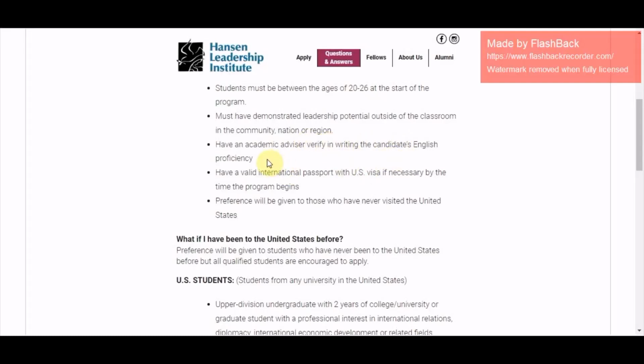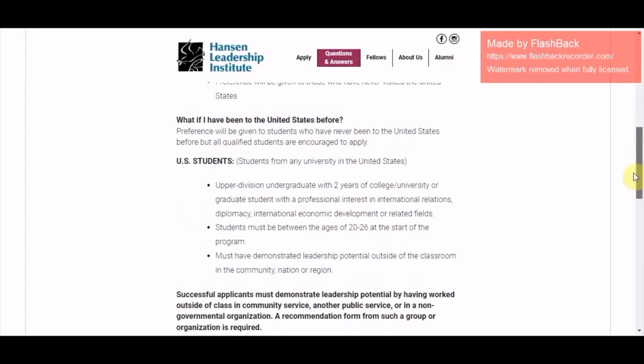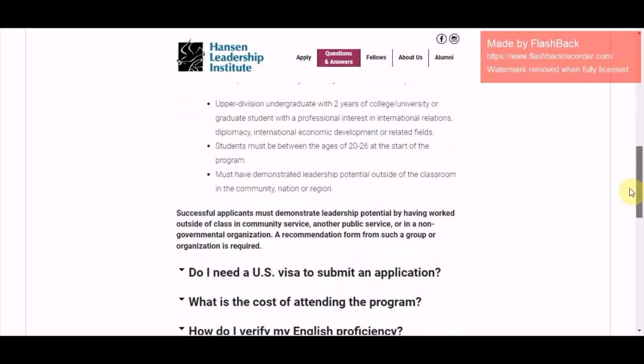Also take note, if these documents are not in English, they should be accompanied by a translated English version. It's normal to be fluent in English, because at the end of the day you're going to the US, where most of the population speaks English. So I hope if your English is okay, that will be helpful.